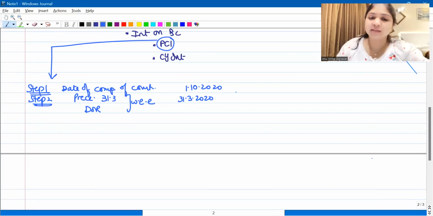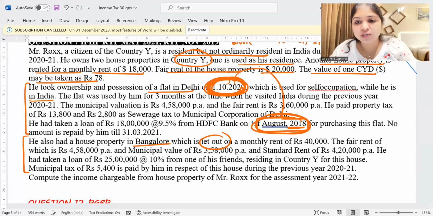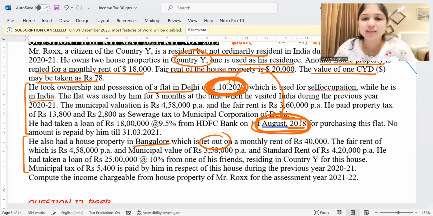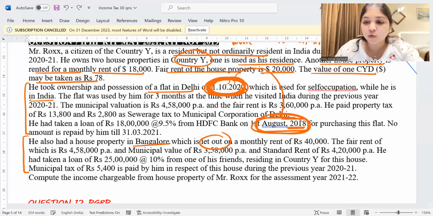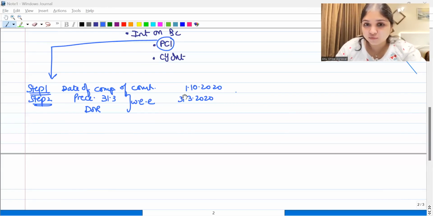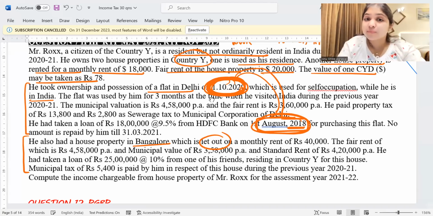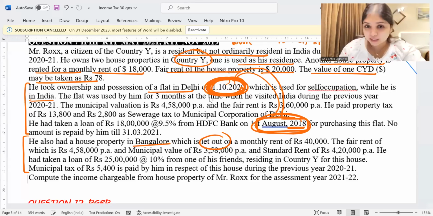Priya is asking us how to find pre-construction interest. I just told you, Priya, that the house was acquired on 1st October 2020. Even before 1st October 2020, the loan is existing. From 2018 itself, the loan is existing. So even before the house is ready, the loan is existing, right? Compare 2020 and 2018. Before 2020 itself, the loan is existing. So yes, there is pre-construction interest. Understood, Priya? Come on, give me a quick response. Yes, even before 1st October 2020, the loan is existing. That would be your judgment. That is how you will identify that there is pre-construction interest. Even before the house is ready, the loan is existing, which indicates that there is pre-construction interest.